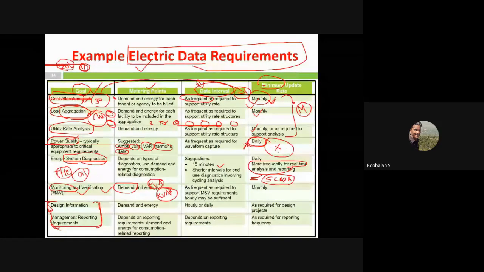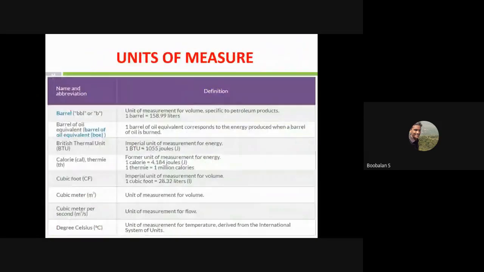Okay, next slide. I'm just going to move to the next slide. So these are some examples of my electrical energy management goals. There are many different subdivision goals, and then what type of units I'm going to use. These are common terminologies. So what are the different types of measurement we will have on account?